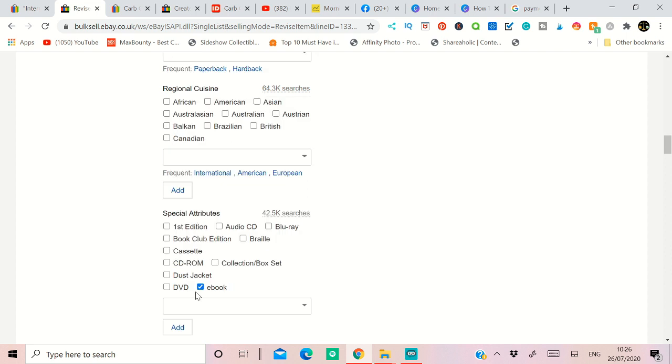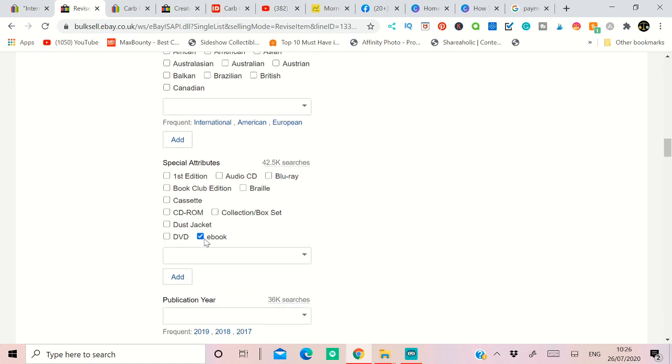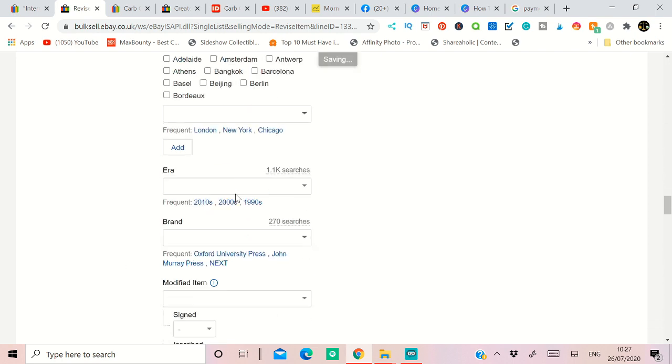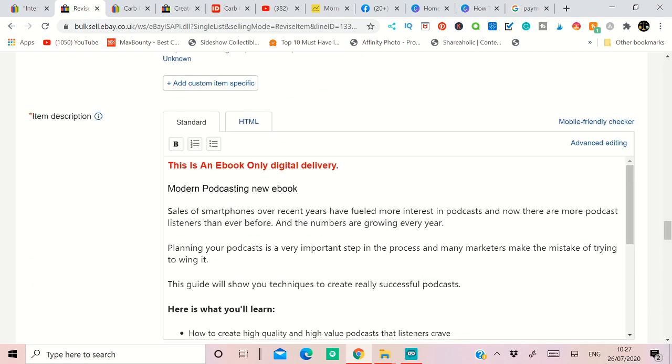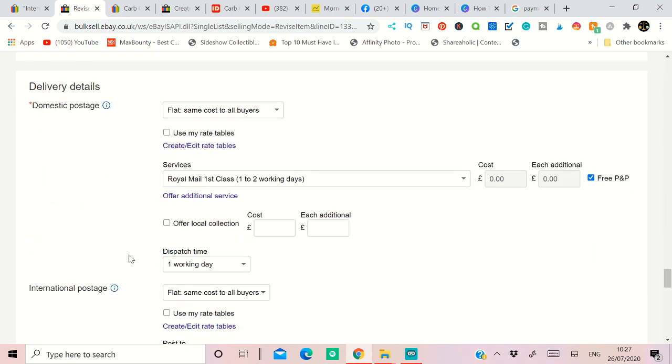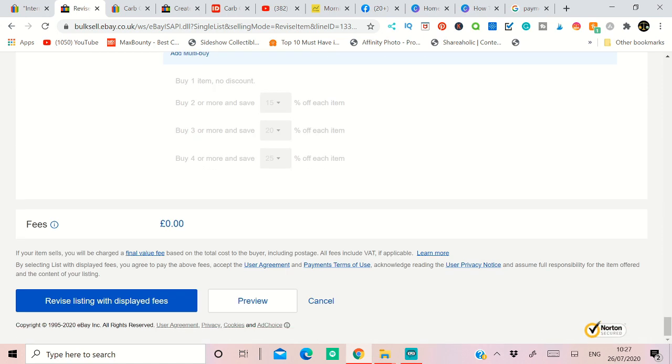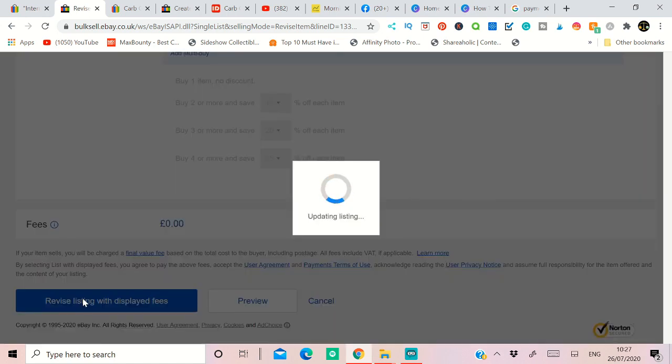But here, normally the ebook category does not exist on eBay. So what people do is just type the category here, like ebook, and click add here. It will add the ebook category automatically. So unselect that, and if you come to the description section, leave that ebook displayed. After you've done that, come to the bottom and click revise listing. This will resolve the issue automatically.